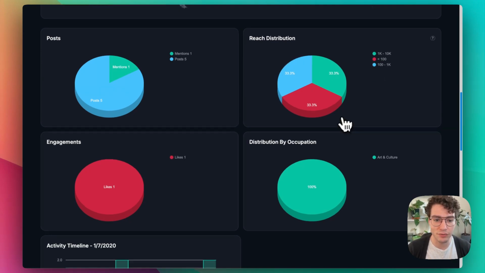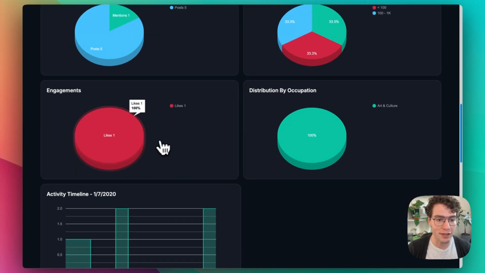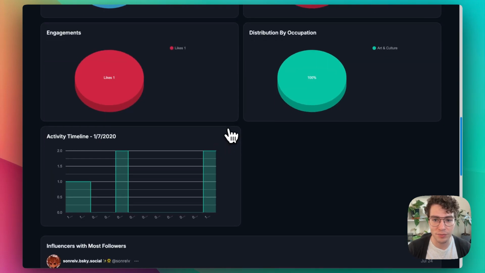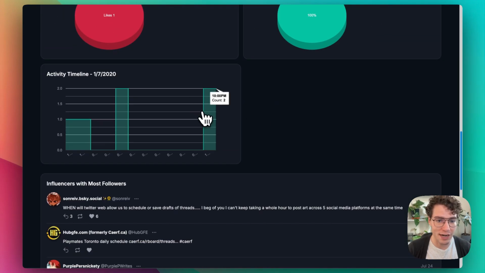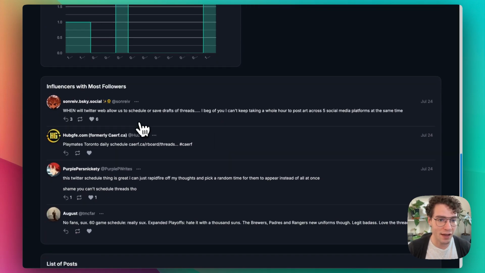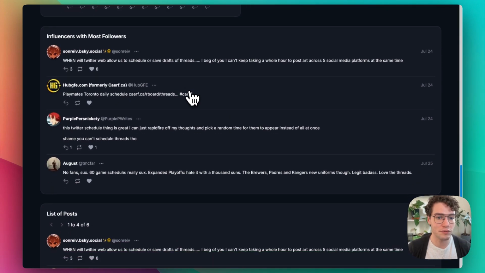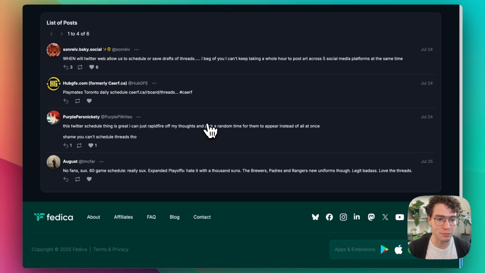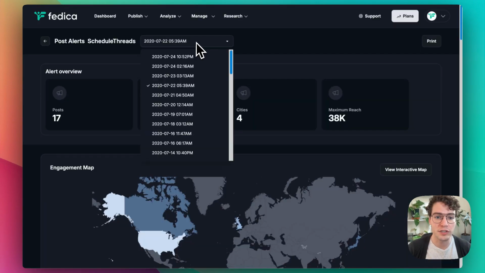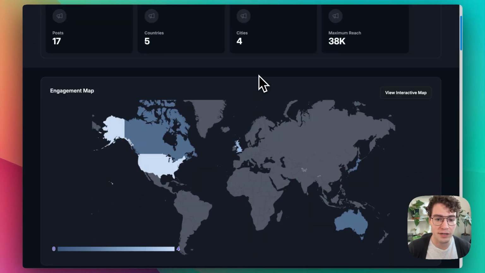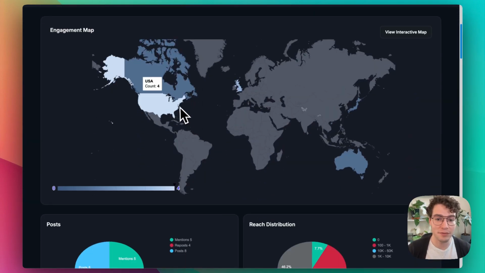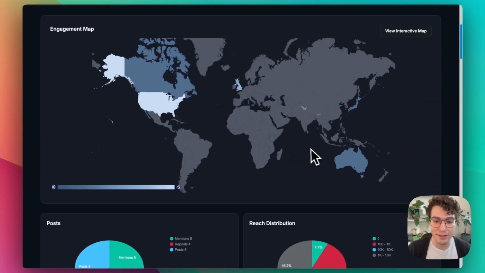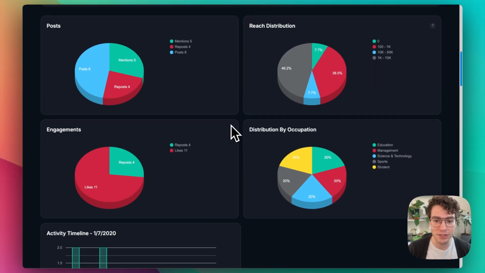So that's the reach distribution, and then the engagements, and then distribution by occupation, and then the timeline activity. So this was just a short test here, as you see, and then you have the influencers with the most followers talking about scheduling threads, and then you have the complete list of posts that you can jump in and make it happen. So here you can switch the reports. I picked an older one. You have a different outcome this time. For example, there's a couple extra countries involved. There's a different reach distribution.